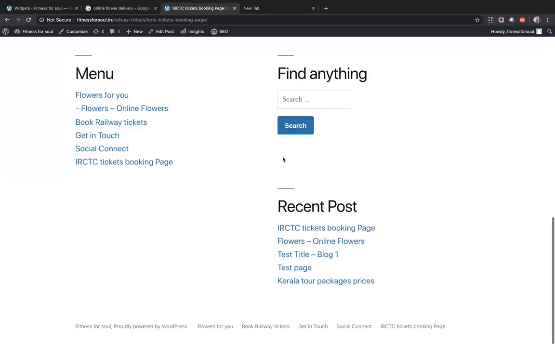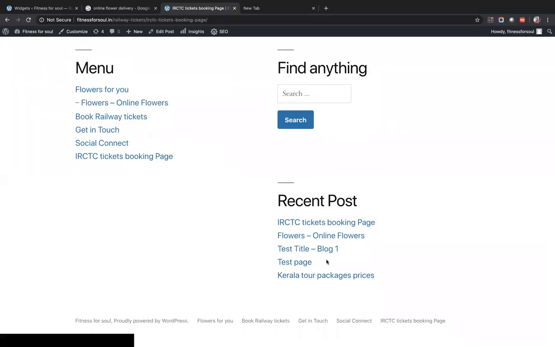See, all the recent posts are coming here. And if you're wondering why it is at the end of the page, while creating the page, you can put it up by clicking on the plus, which I mentioned earlier also.